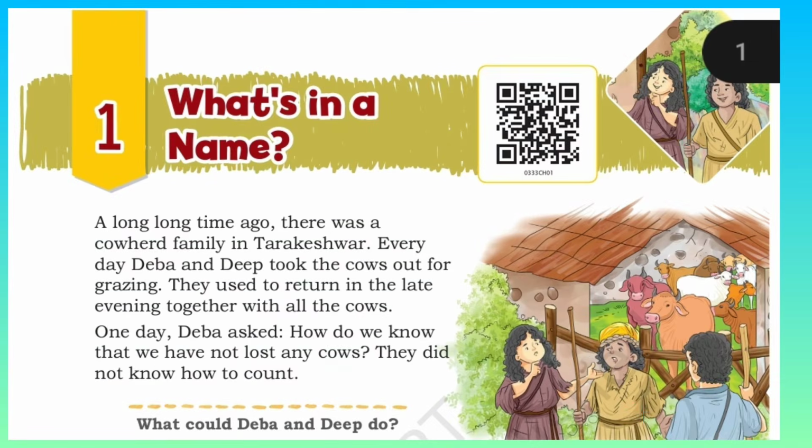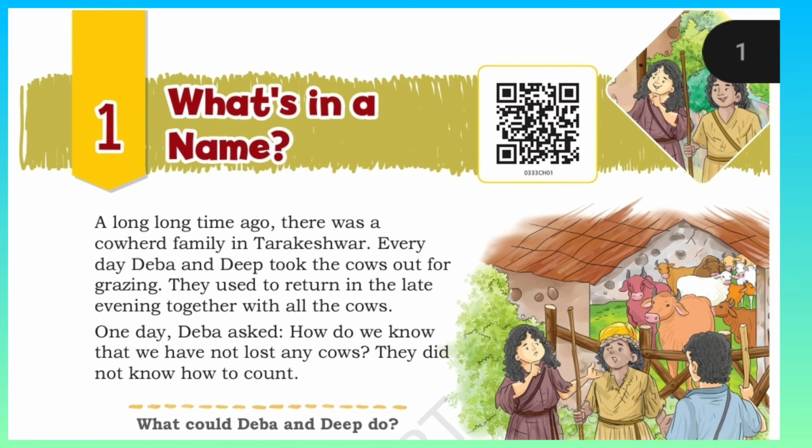The lesson name is What is in a Name. Long time ago, there was a cowherd family in Tavakeshwar. Cowherd family means the ones who tend the cows. They take care of the cows and take them for grazing also. Tavakeshwar is the place where they are living.